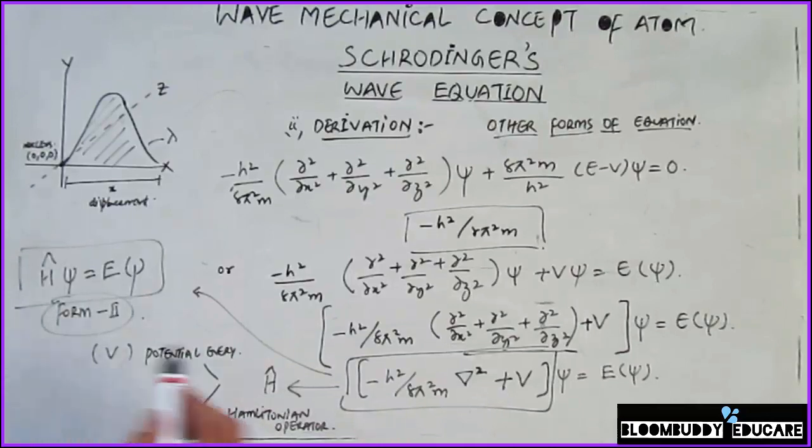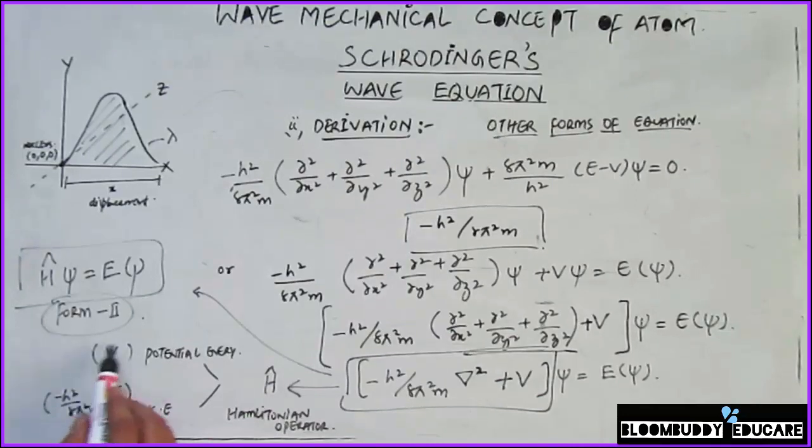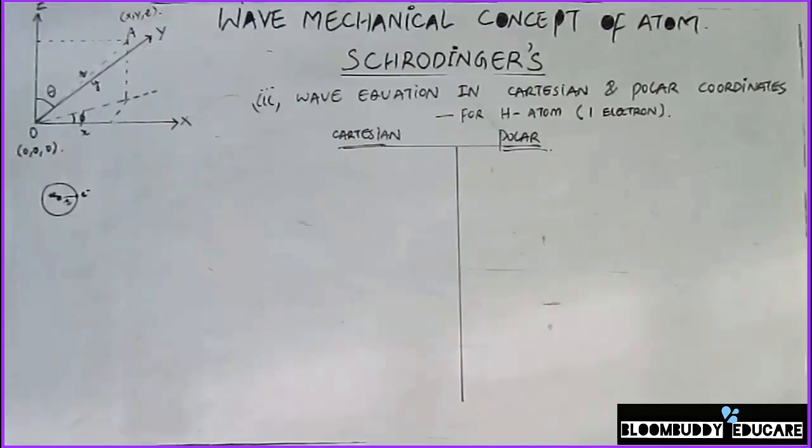So the potential energy part is represented by this V, and the kinetic energy part is represented by minus h square by 8 pi square m into the Laplacian operator. So this region is the kinetic energy and this V is the potential energy.